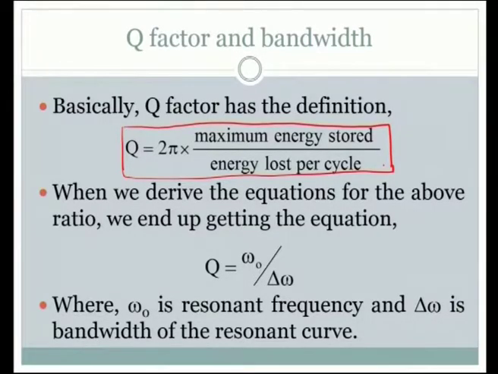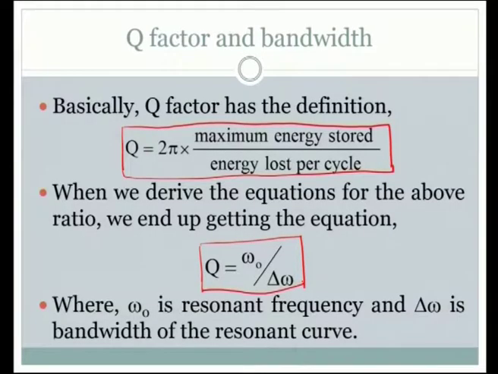When we derive the equations for the above ratio, we end up getting a very simple equation. So, this is the final expression or equation we get for the quality factor or Q factor. It is omega naught divided by delta omega. Omega naught is the resonance frequency. The frequency is mentioned here in angular frequency term, and the bandwidth is also represented in angular frequency. The delta omega, the delta represents the bandwidth. So, it is the resonance frequency divided by bandwidth. So, we should know what is bandwidth also.